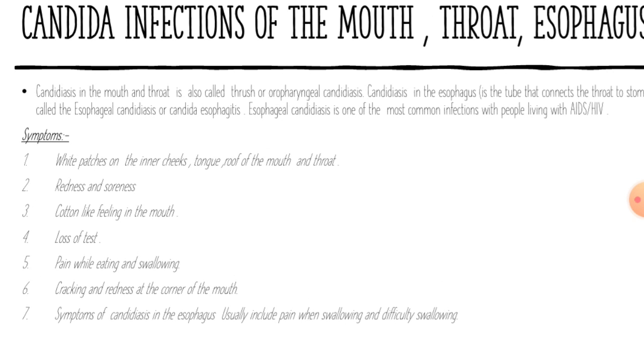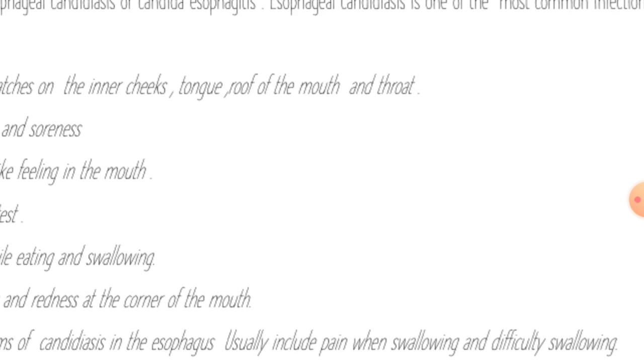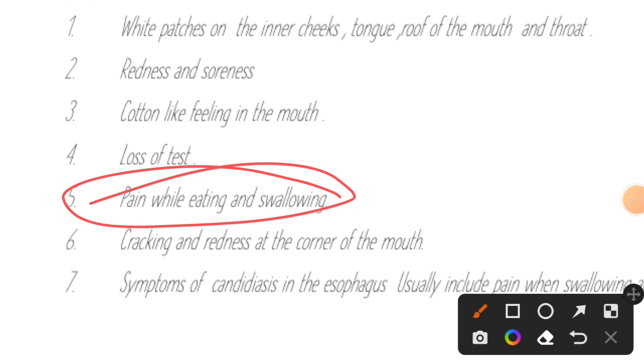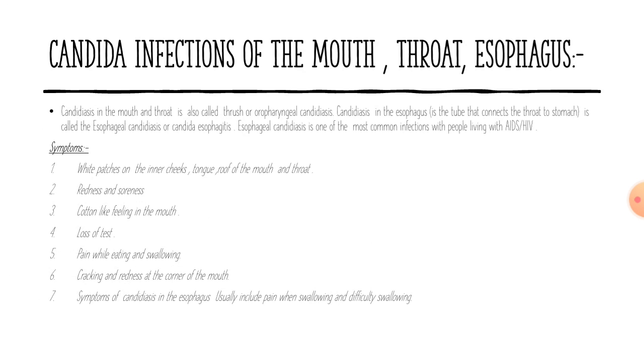Let's revise that with me: white patches on the inner cheek, roof of the mouth, tongue and throat, redness and soreness, cotton-like appearance inside the mouth, lack of taste, pain when swallowing or eating, cracking and redness at the corner of the mouth. And symptoms of candidiasis in the esophagus usually include pain when swallowing and difficulty swallowing. So those are the symptoms of candida infection of the mouth, throat and esophagus.